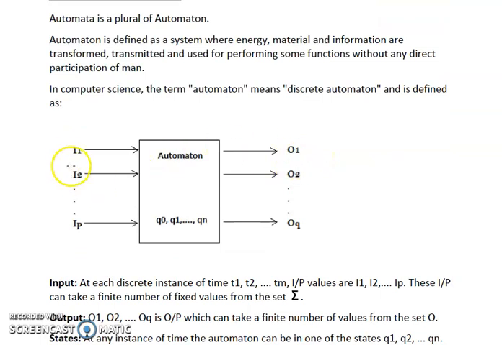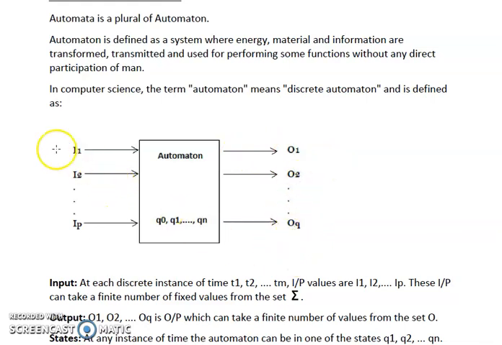For example, we are providing input I1, I2, so on till IP to an automaton machine, and there are certain states, or we can say there are certain processing units. These states are represented as Q0, Q1, so on till Qn, and then the output is provided in the form of O1, O2, so on till OQ.